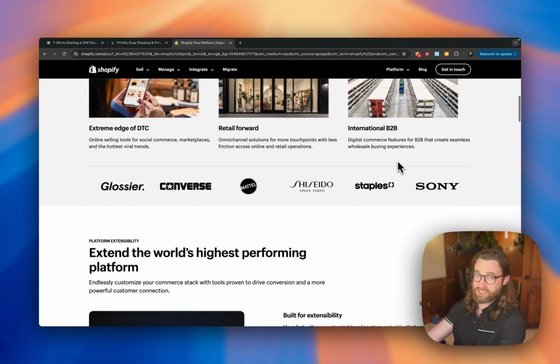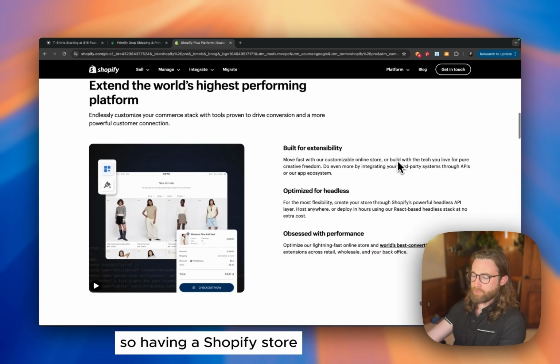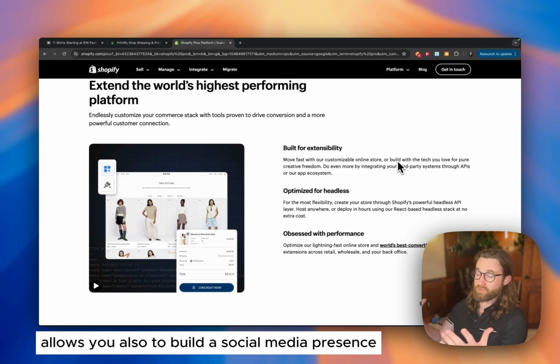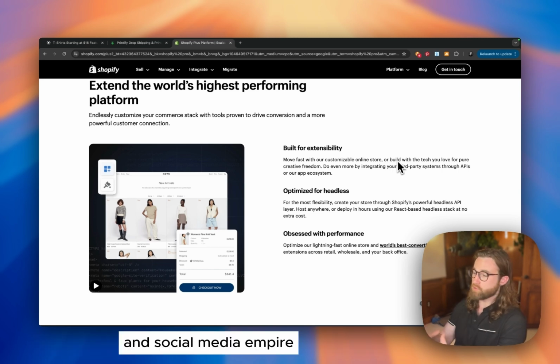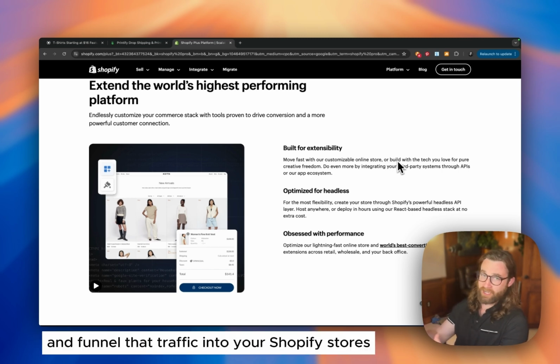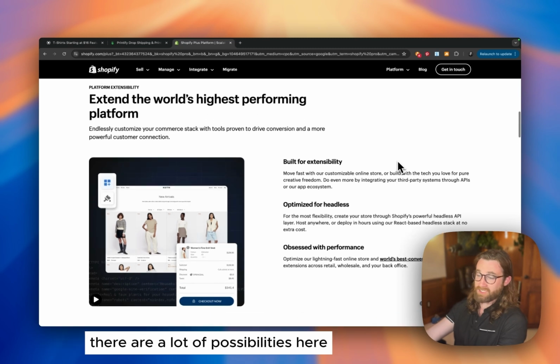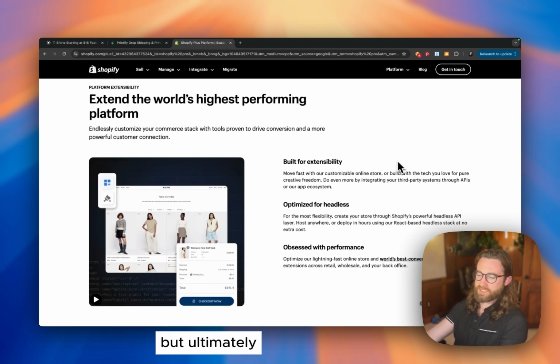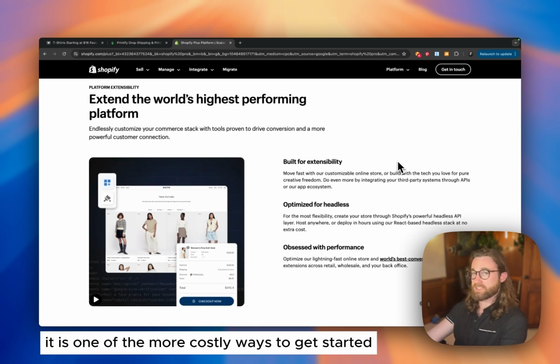The lifetime value of your customer goes up. So having a Shopify store also allows you to build a social media presence and a social media empire and funnel that traffic into your Shopify store. So there are a lot of possibilities here, but ultimately it is one of the more costly ways to get started.